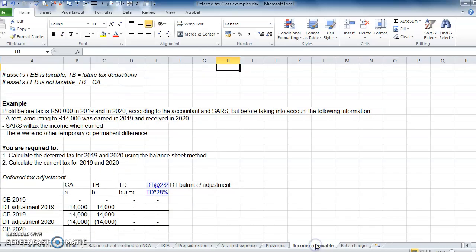And then we also have income received in advance. This is the last one I'm going to do. Income received in advance. Again, we have no temporary difference because SARS and accounting both recognize the income when it has been earned in the first year.